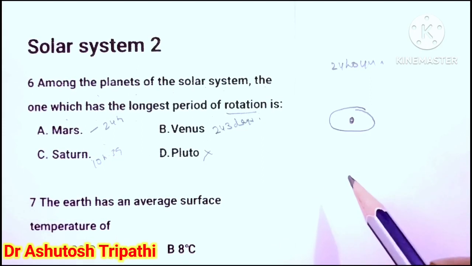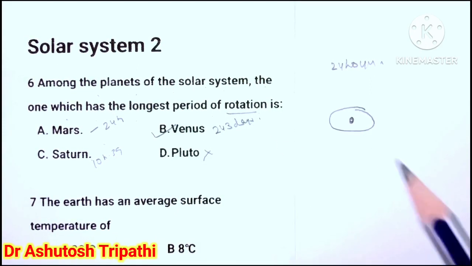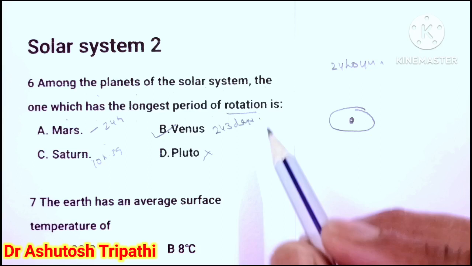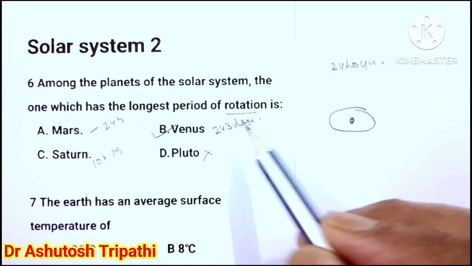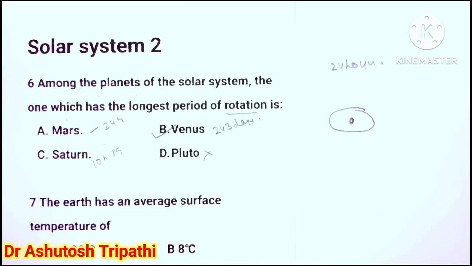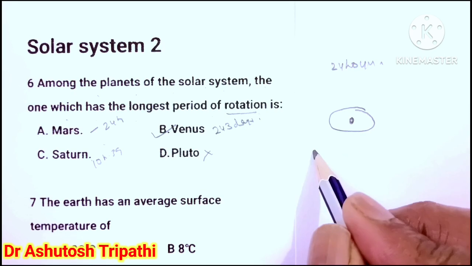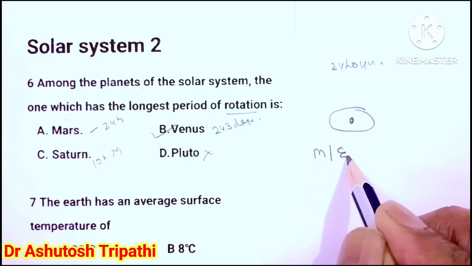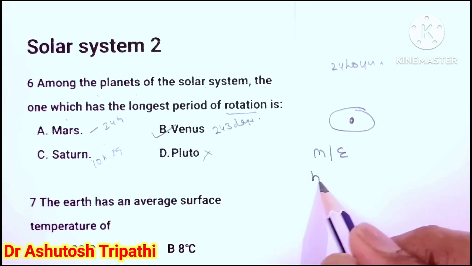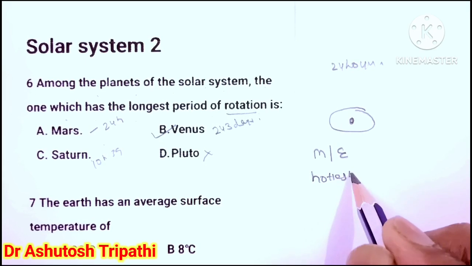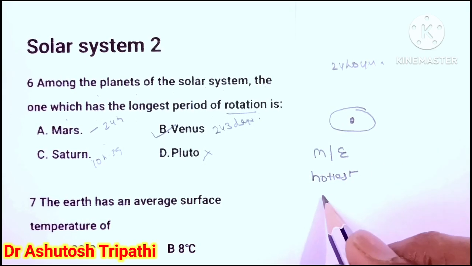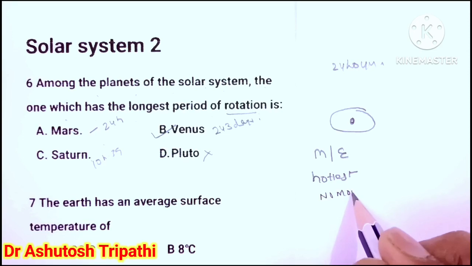So which one is the longest? That is B. Venus has the longest rotation period among all the planets of the solar system. Other important things about Venus: it is the morning and the evening star, it is the hottest among all the planets, and it has no moon.